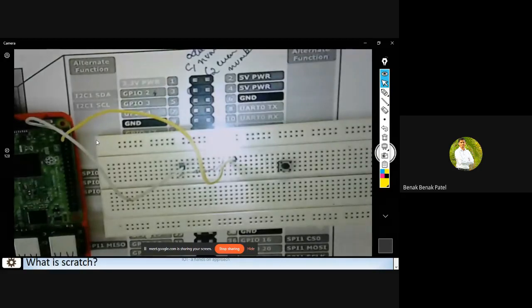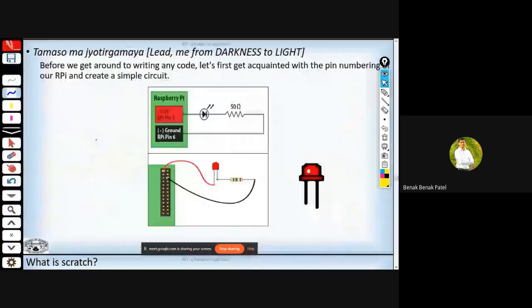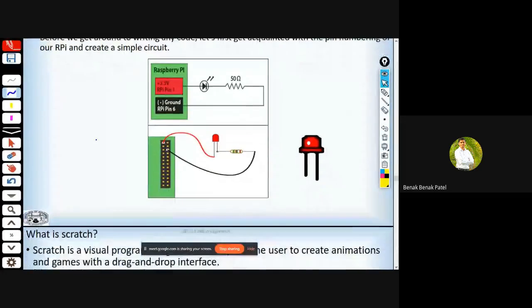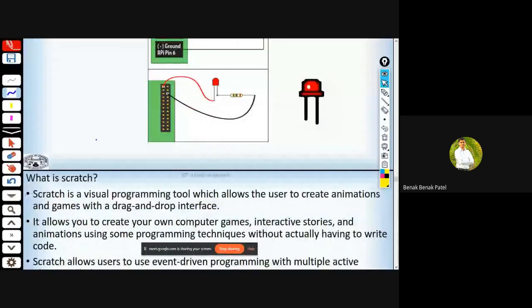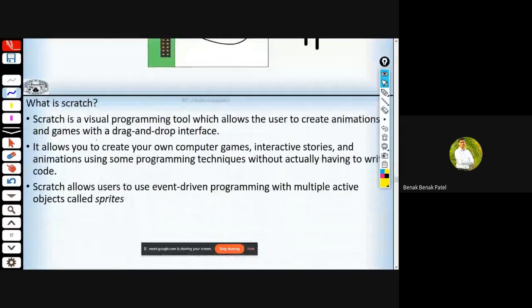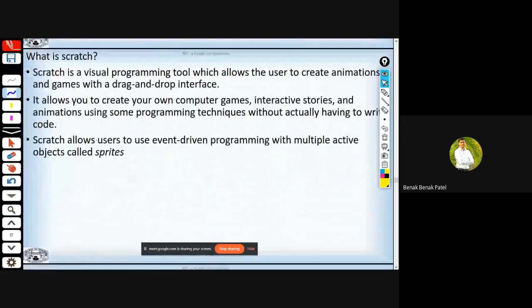But next, let's see how I can do some modifications onto the same, and how I can do this blinking and all. For which, let's start with Scratch. This Scratch is a visual programming tool which allows the user to create animations as well as games with a drag and drop kind of interface. It allows you to create your own computer games, interactive stories, and animations using some programming technique without actually writing the code.